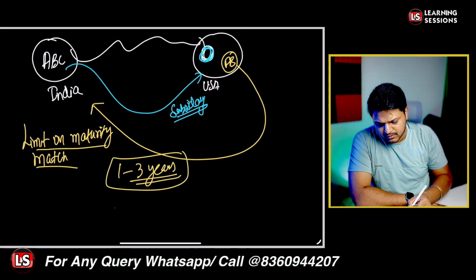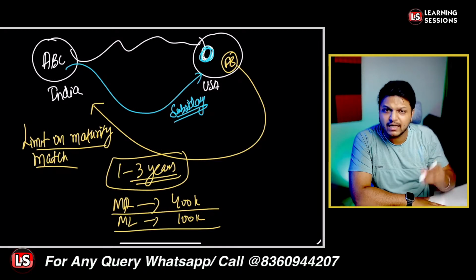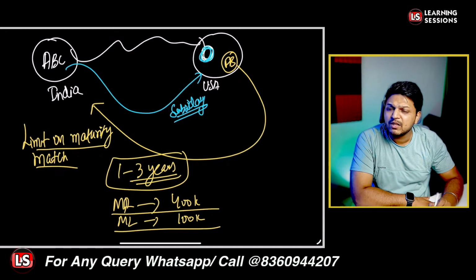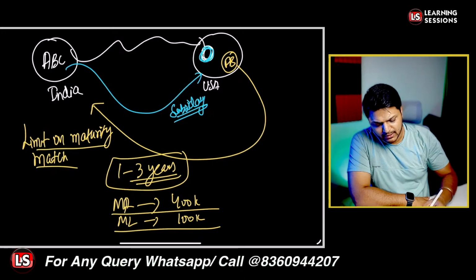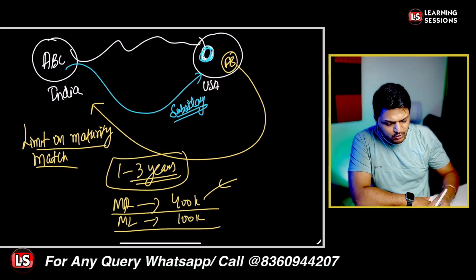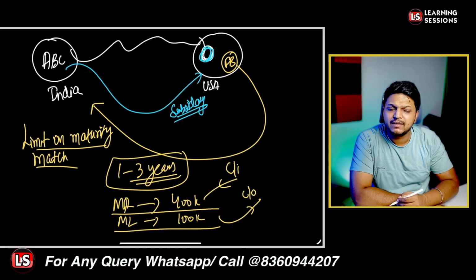The maturing assets are, let's say, 400k, and the maturing liabilities are 100k. Is that a positive gap or a negative gap? Maturing assets means that you are going to receive money, and maturing liabilities means that you have to pay money. That is cash inflow and cash outflow.